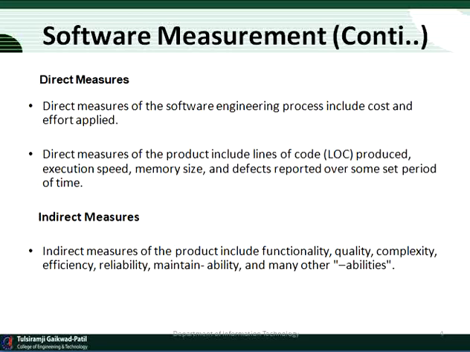After that, indirect measures. Indirect measures of the product include functionality, quality, complexity, efficiency, reliability, maintainability and many other abilities. So in the indirect measure we check the abilities of the software application, that is whether it is properly functional, whether good quality software is being provided to the user, or achieving the particular goal related to quality. Also, is it complex, is it providing any ambiguity while accessing information. This type of measurement is assessed in the indirect measure.